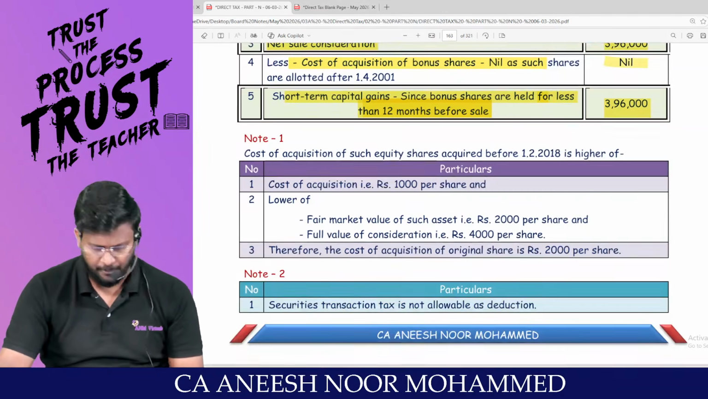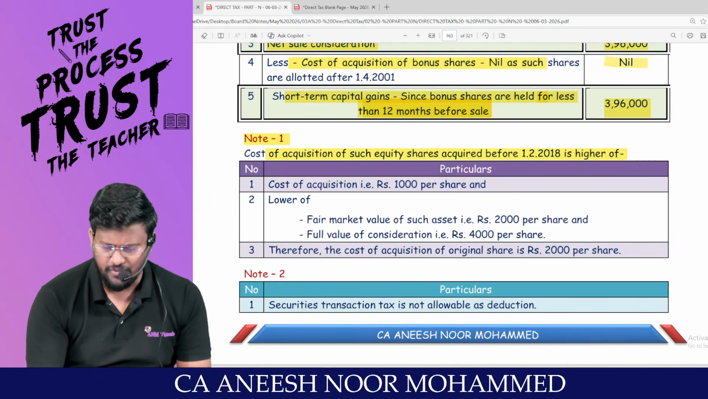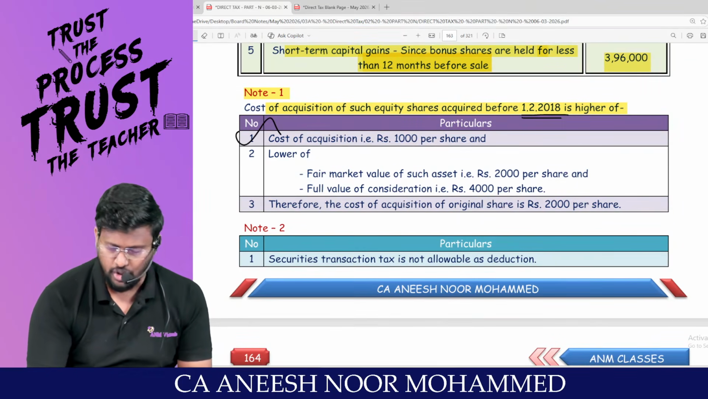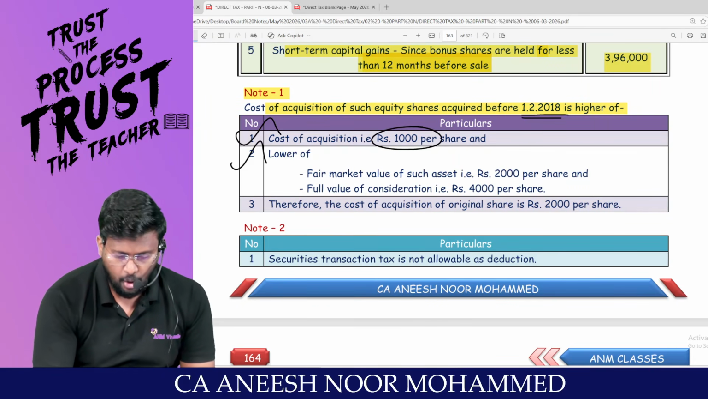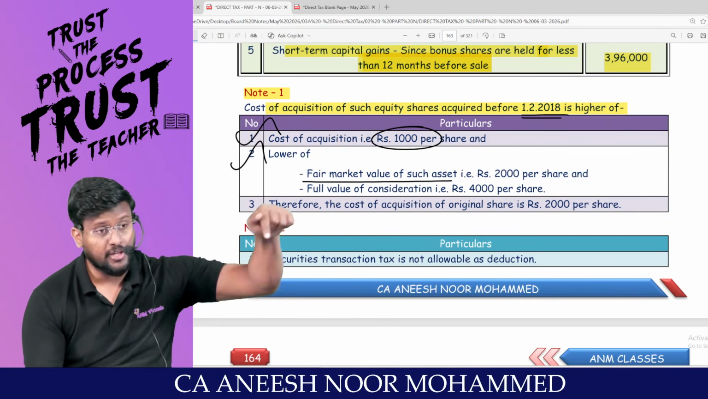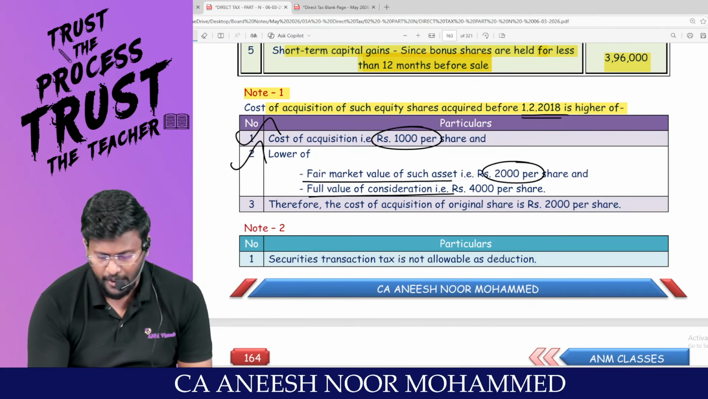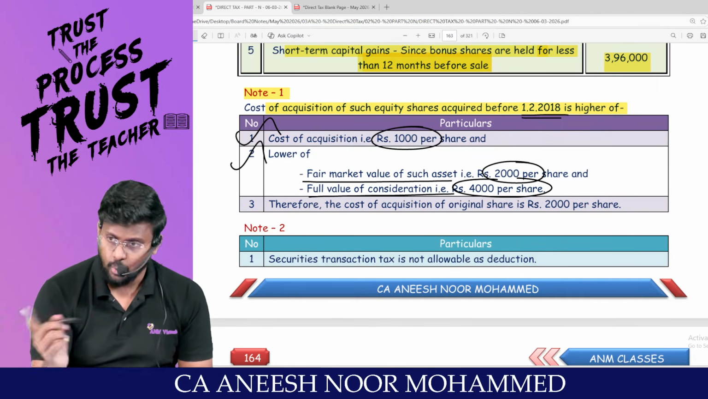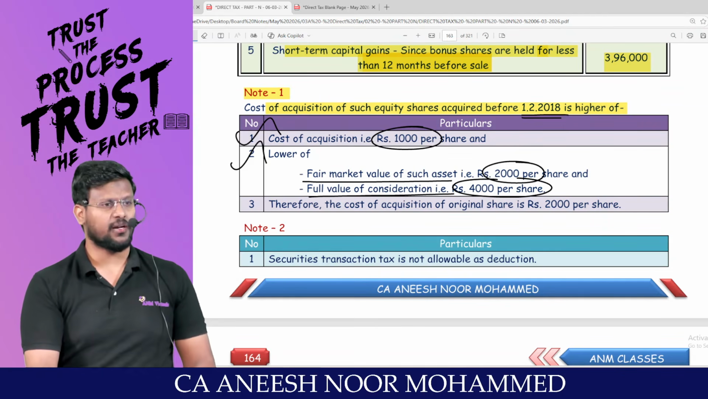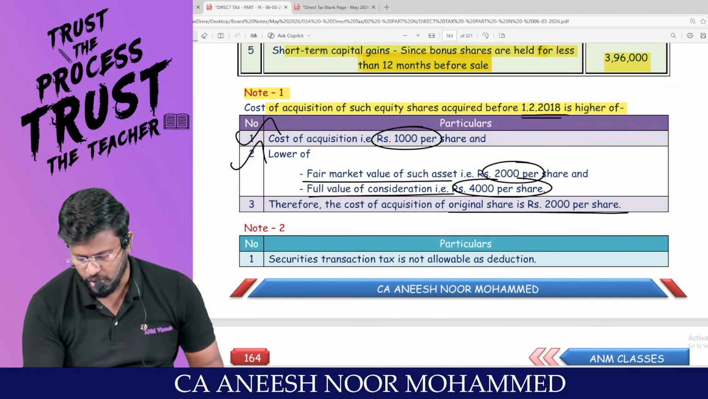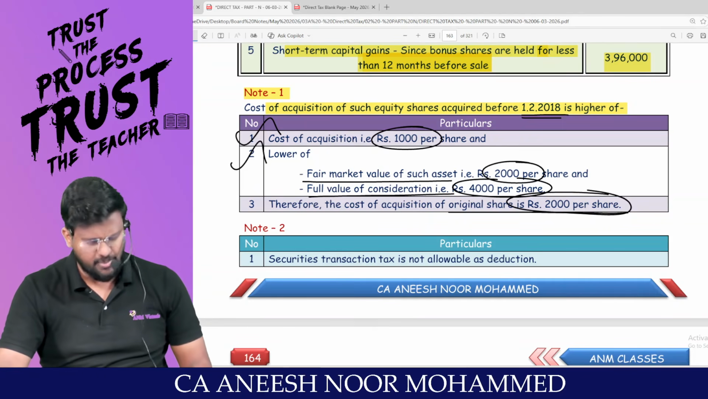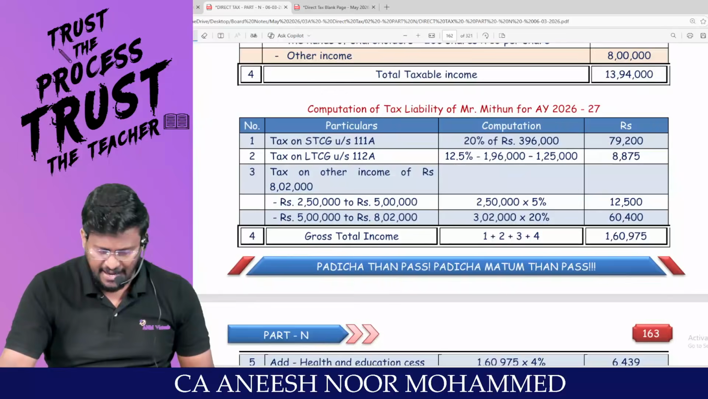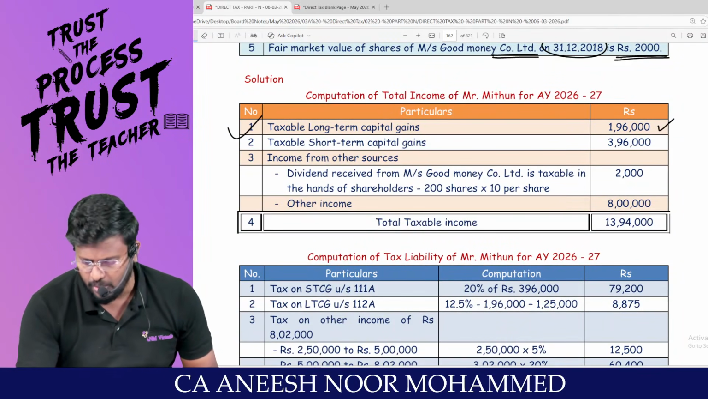Up to this, clear? Note they have given: the cost of acquisition of such equity shares acquired before 1/2/2018 is either the actual cost of acquisition, which is how much per share, or the lower of the fair market value on the date of amendment, how much, or the full value of consideration on the date of sale. So 2,000 or 4,000, whichever is lower. 2,000 or actual consideration 1,000, whichever is higher: 2,000. Therefore, the cost of acquisition of the original share will be 2,000 per share. Any problem? STT cannot be claimed. So this is the answer for long-term capital gain, 1,96,000.